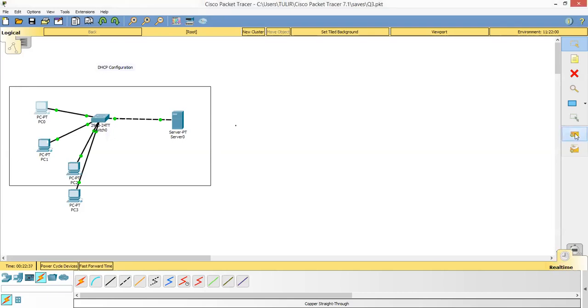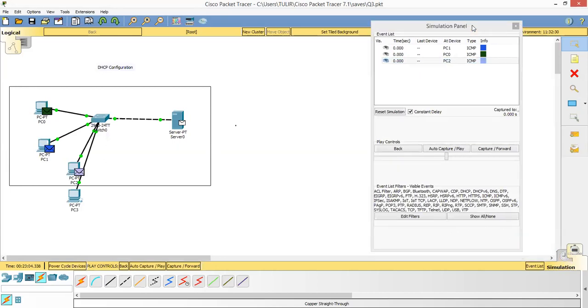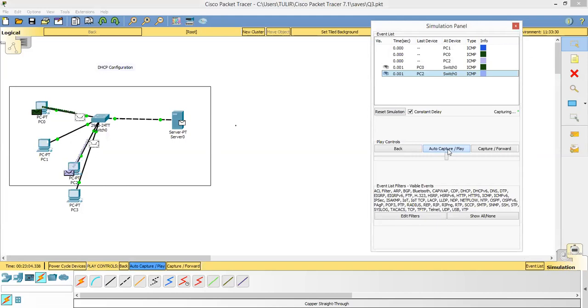Or you can use the simulation mode also. Just click on a packet over here, a packet here, and a packet to the server also. I'll go to the simulation mode, then click on auto capture. If you see, the packets are going from PC0 to switch 0, PC2 to switch 0, then from switch 0 to PC1, PC3.